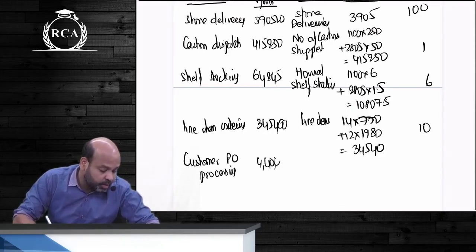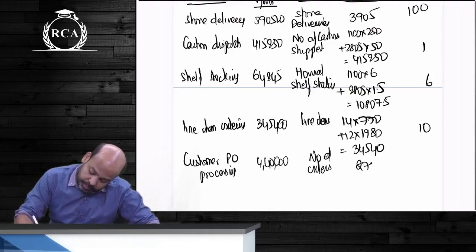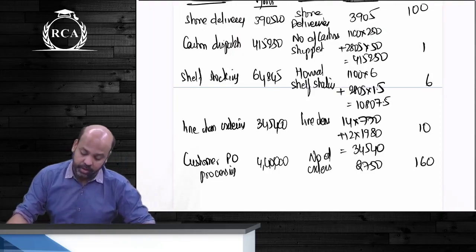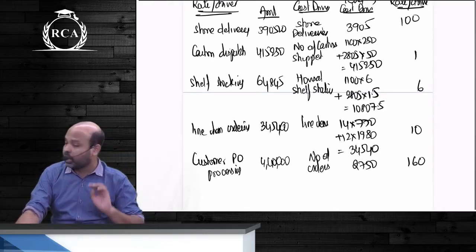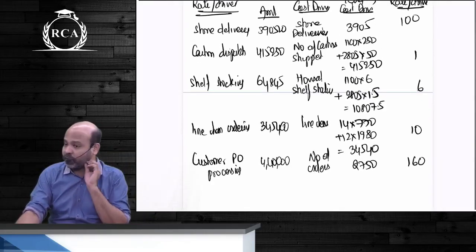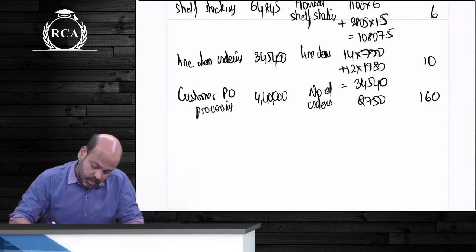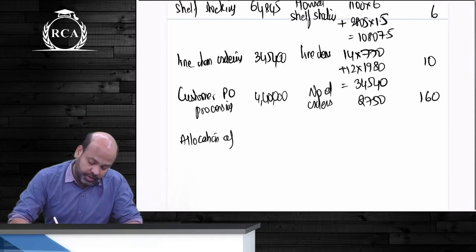And finally, beta, customer purchase order processing. 4,40,000. This will be on the basis of number of orders. Total number of orders, how many? Per order 160. All of you check, beta. This should be your rate per drivers: 100, 1, 6, 10 and 160. Did you all get the same answers, beta? Check if you all got these rate per drivers.